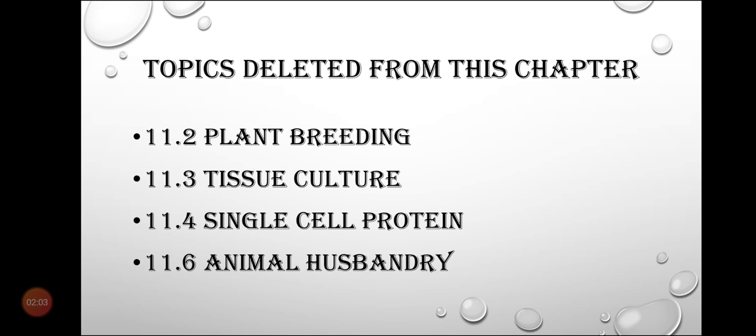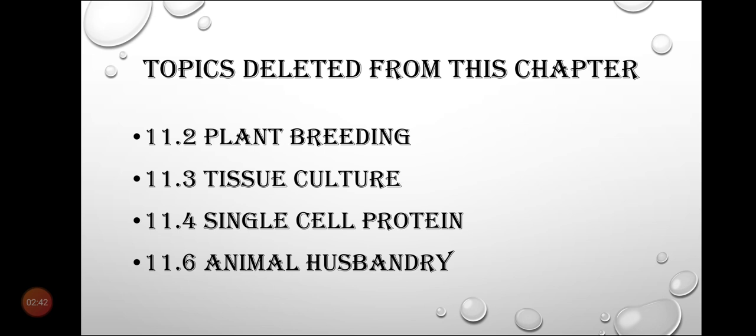Then 11.3 tissue culture that we studied in our last lecture has also been deleted from the syllabus. Then 11.4 single cell protein, which we were supposed to study, has been deleted, so we will not study this topic. And 11.6 animal husbandry has been deleted from this chapter.